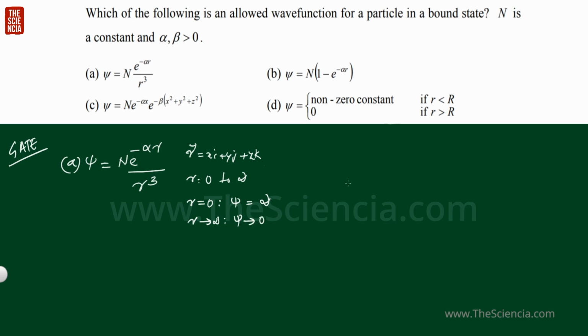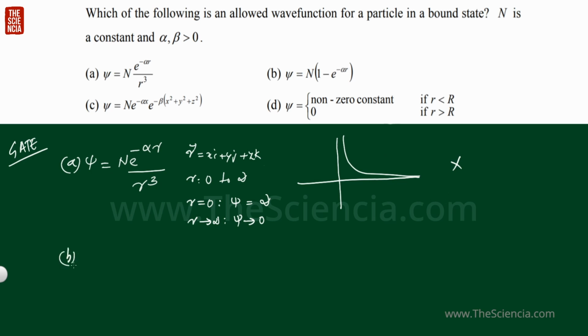So this wave function will look like this. When r is equal to 0, it is giving an infinite value. So when we integrate this function, we get infinite probability. That is, this is a non-integrable function, so this is not an allowed wave function.